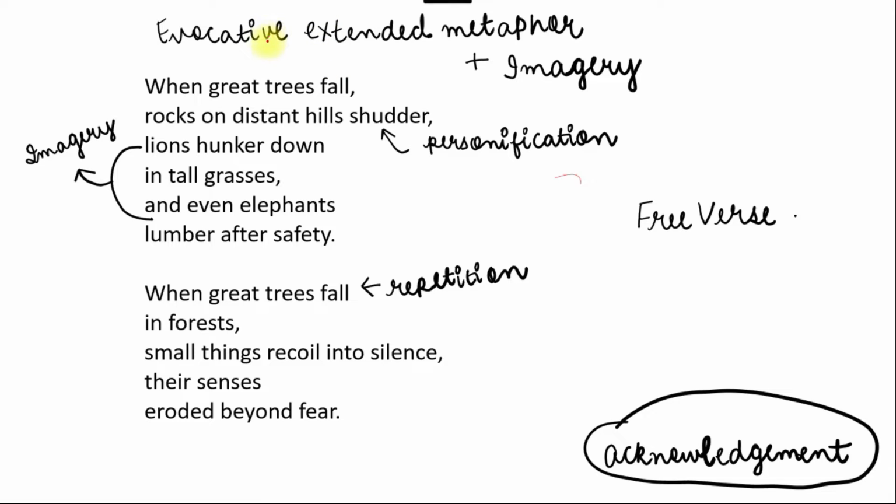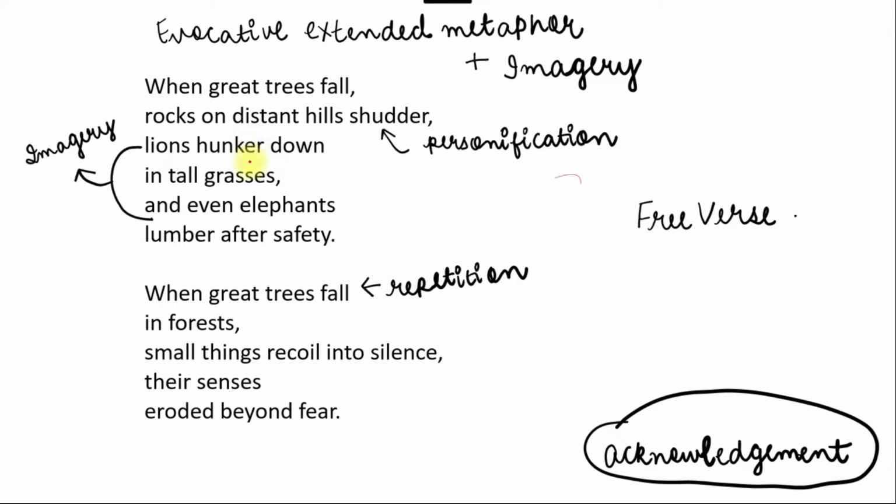Evocative means the poem is written in such a way that it is very descriptive and elaborative. And extended metaphor means a metaphor that is not only pertaining to a single line, but it follows in the subsequent lines as well. Also imagery is used here. So what is imagery?